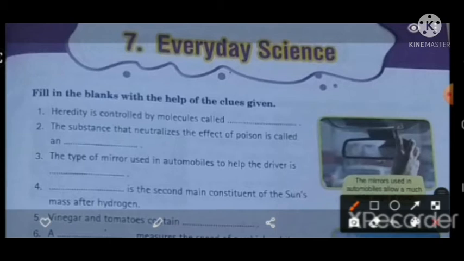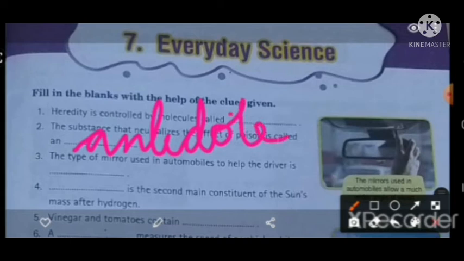Answer is antidote. The substance that neutralizes the effect of poison is called an antidote. And an antidote is the substance that neutralizes the effect of poison.